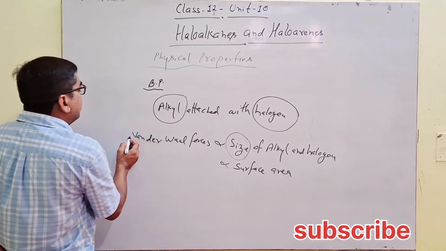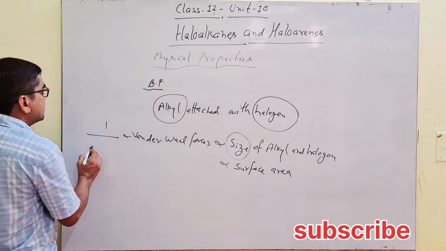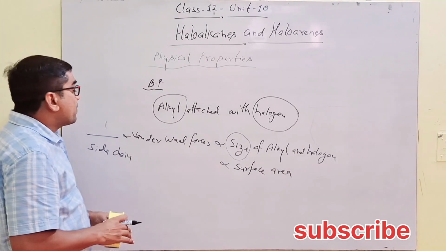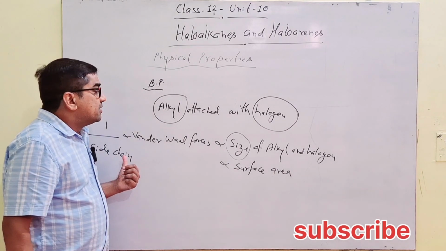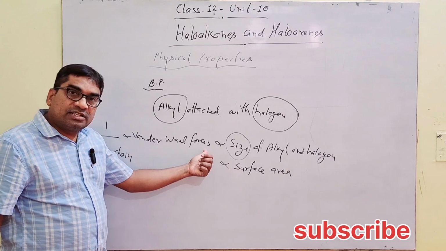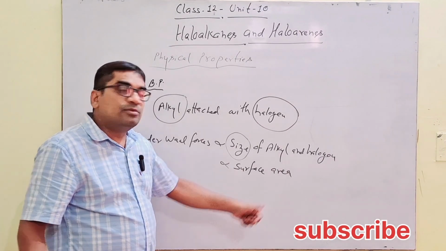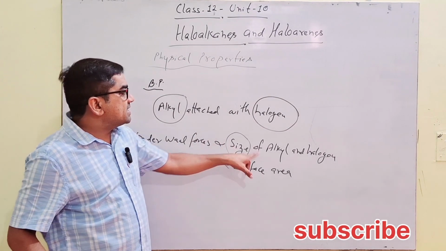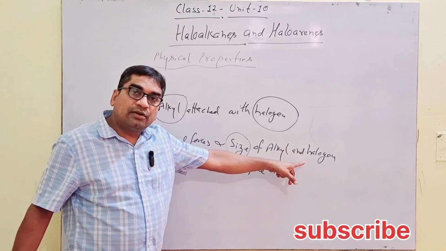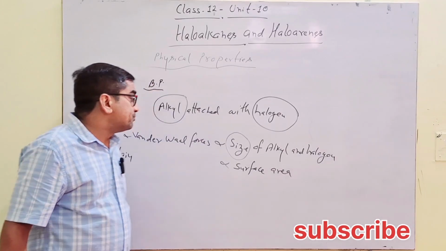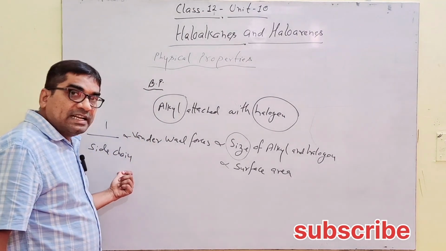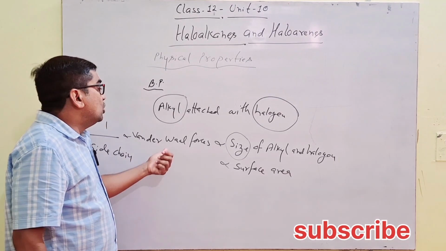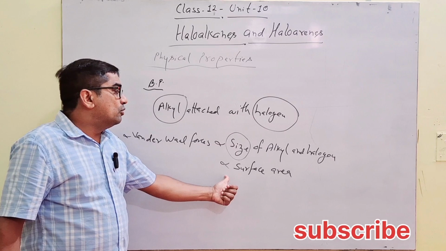And these van der Waals forces are inverse of side chain. साइड चेन बढ़ने से वांडर वाल फोर्सेस कम होते जाएंगे because surface area कम होता जाएगा. So van der Waals forces are directly proportional to the size of alkyl and size of halogen and surface area, and inversely proportional to side chain.